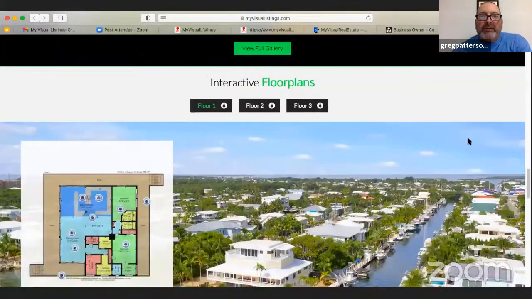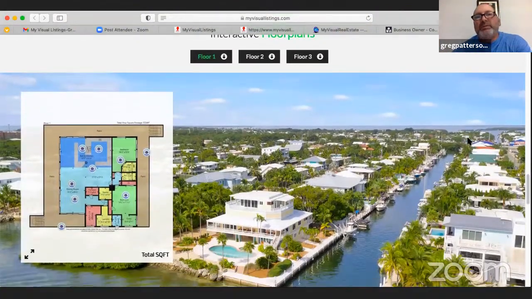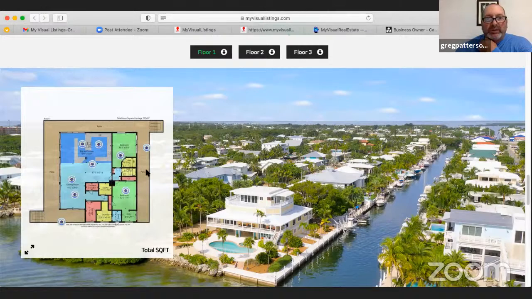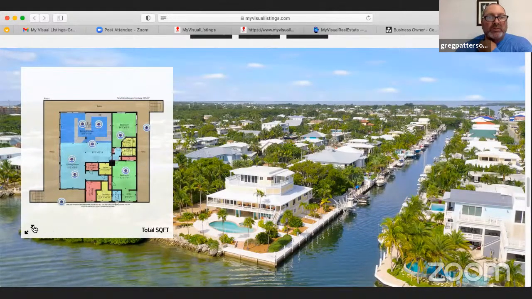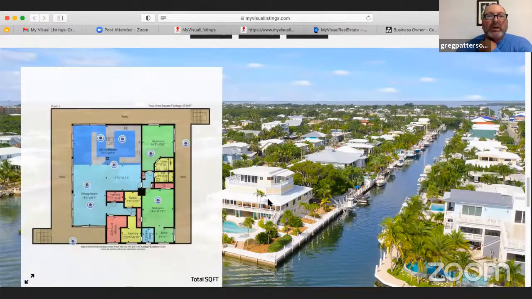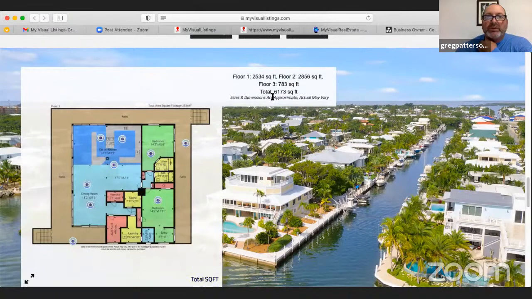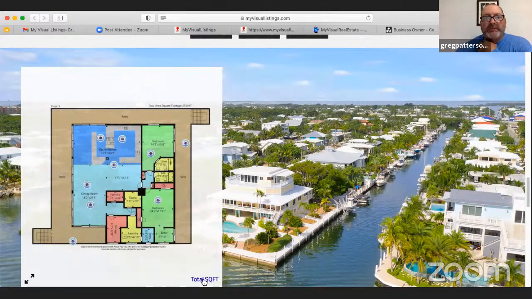And then we have the interactive floor plans, which is what we create from the Matterport model. When you order one of these, this is what it shows up like on here. These are our color floor plans. You can also make these a little larger, and it tells us total square footage if you want. We do it both in square feet and meters if you want it. Then when you order, you just put that in your request.